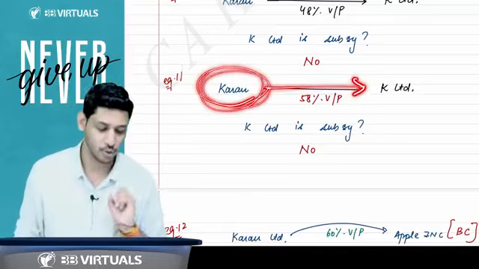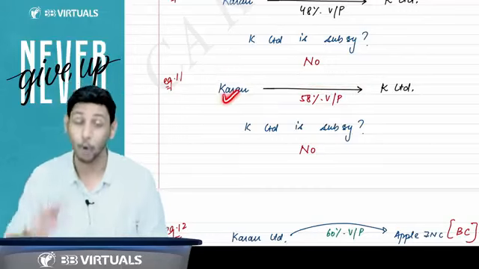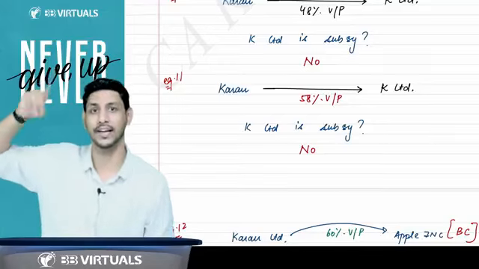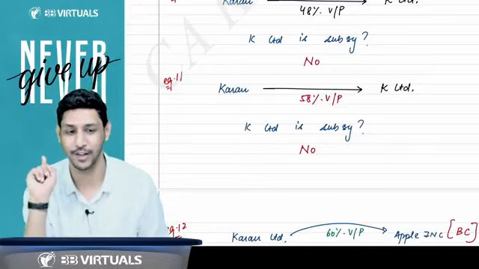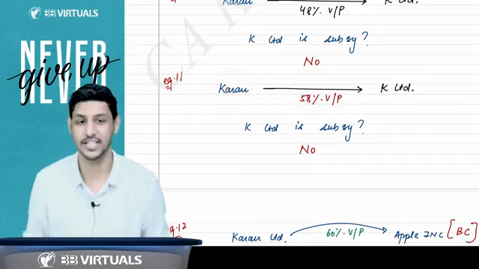So Karan is actually holding 58%. So I'll say Karan is not a company. A holding company means it should be a company, as per Section 2 clause 20. Company means a company incorporated under this Act or any other previous company law. So I will say this is not a company, so there is no holding subsidiary relationship.